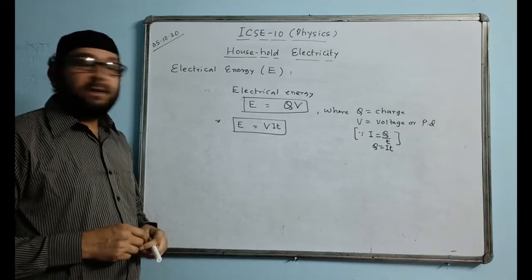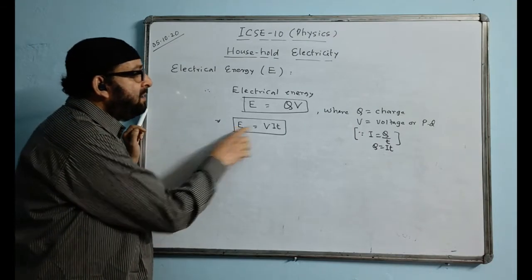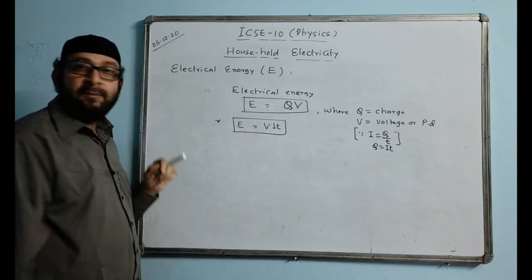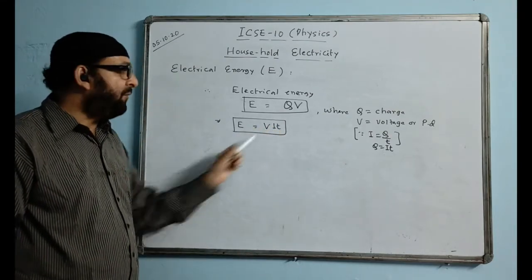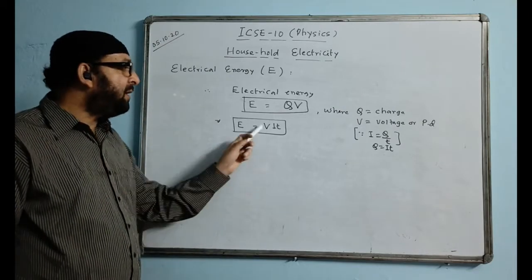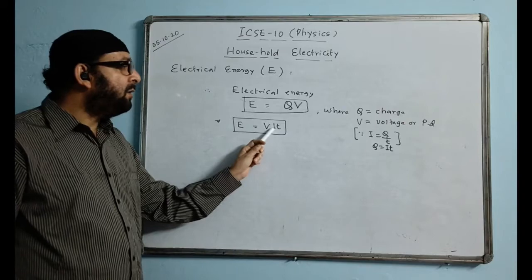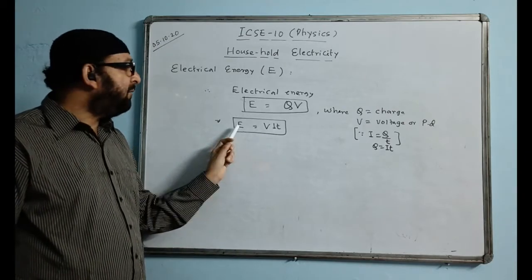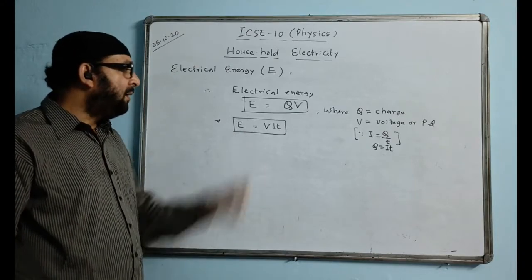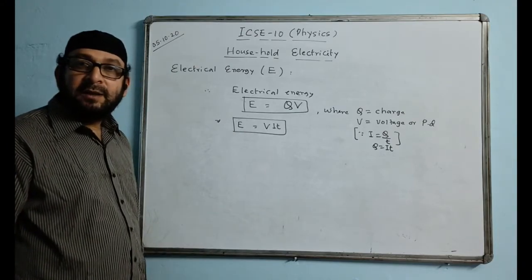We can remember it this way. Electrical energy is very important for the present time. VIT, like VIP is a very important person, same way VIT will be a very important time. It is very valuable for the present time. You can take it this way. Electrical energy formula is VIT.